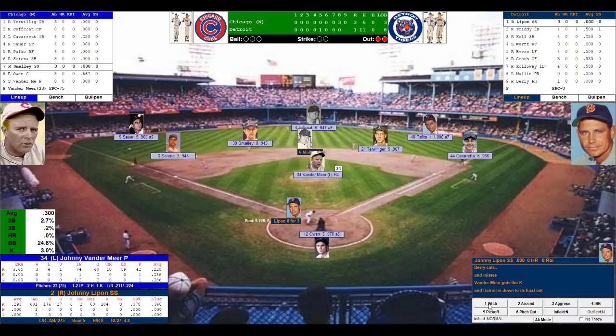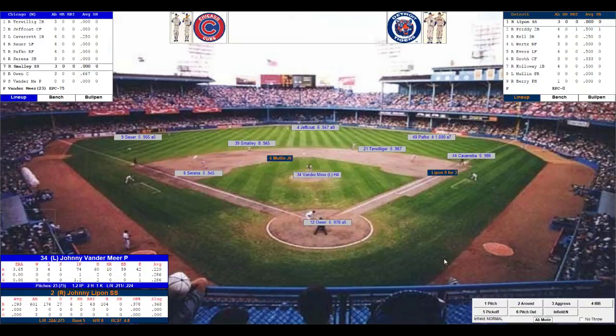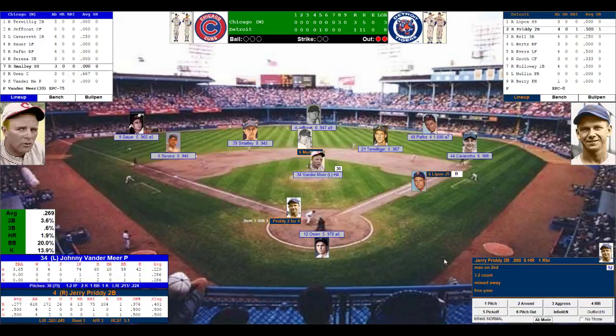Owen goes through the sides. Vandermeer shakes him off. Owen goes through them again. Now Vandermeer nods his head. The windup and the pitch to Lippin. And he walks him. Tying runs at first.